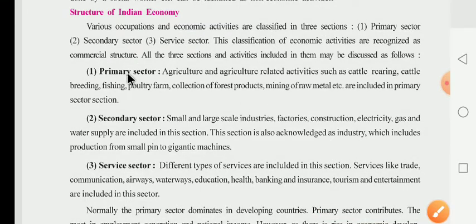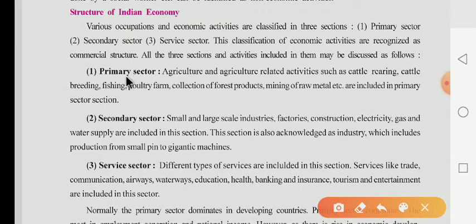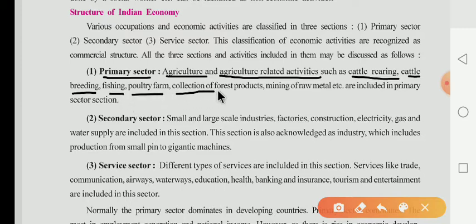The first sector is the primary sector. The primary sector is concerned with agriculture and agriculture-related activities, such as cattle rearing, that is pashupalan, cattle breeding, fishing, poultry farming, collection of forest products, and mining of raw metal.